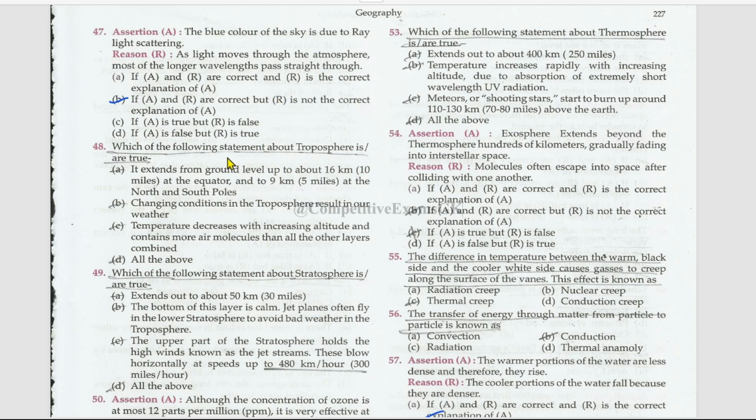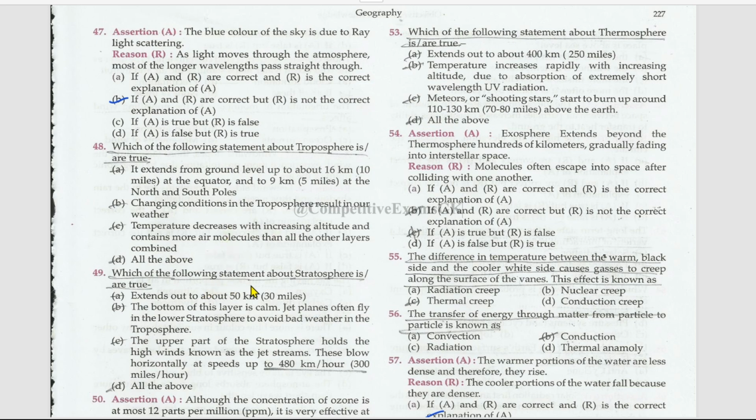Which of the following statements about troposphere is or are true? It extends from ground level up to about 16 kilometers at the equator and to 9 kilometers at the north and south poles, right? Changing conditions in the troposphere results in our weather, right? Temperature decreases with increasing altitude and contains more air molecules than all the other layers combined. This is also right. All of them are the right statements about the troposphere.